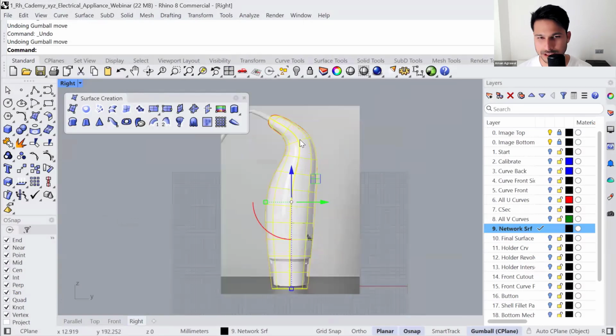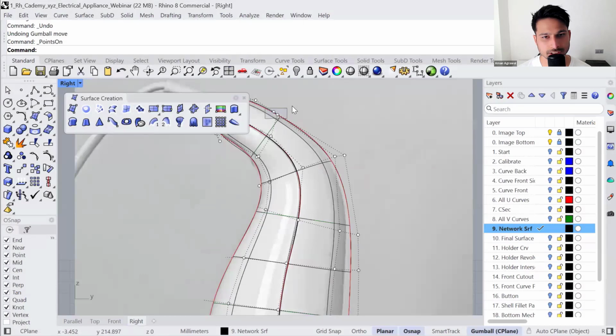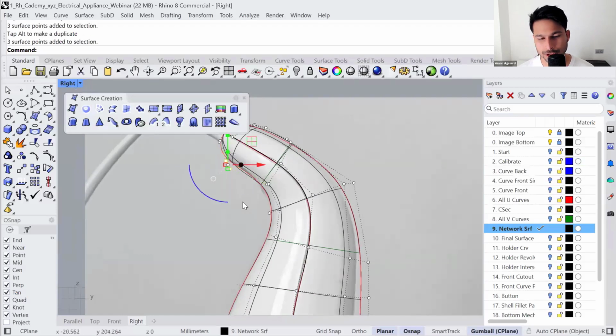So you can now redo the steps. If you don't like certain parts, you can turn on the control points and further calibrate it as per your requirement. Now the output that you see is the final output. Whatever modifications you do here will be set for your final design intent.